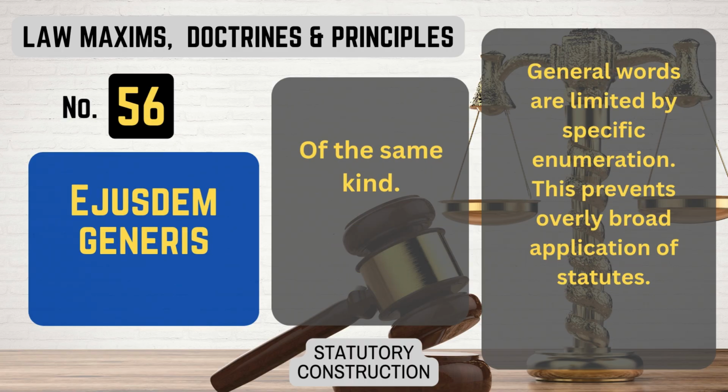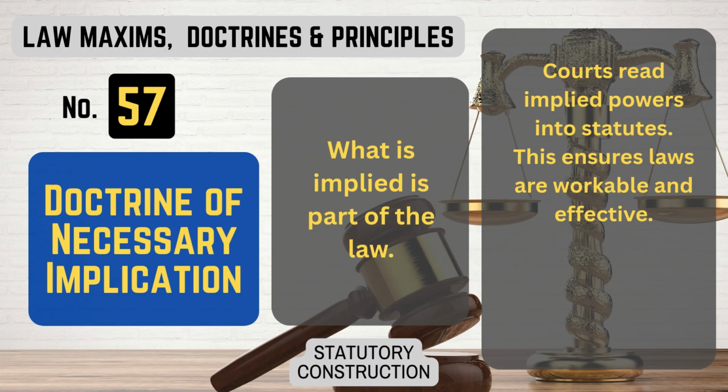Number 56. Ejusdem generis. What it means. Of the same kind. General words are limited by specific enumeration. This prevents overly broad application of statutes. That's Ejusdem generis.